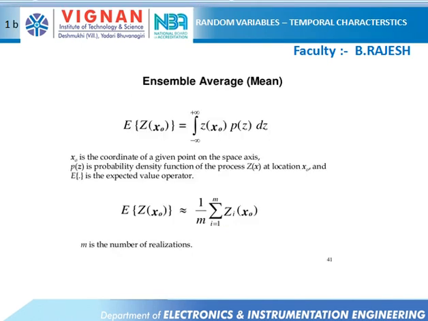Next, going to question number 1b, ensemble average. Ensemble average and time average both come under the mean, but the mean is divided into two parts. One is ensemble average, the second one is time average. So here the ensemble average formula is: expected value of z of x naught is equal to the integral from minus infinity to infinity of z of x naught, p of z, dz, where x naught is the coordinate of a given point of a space axis, and p of z is a probability density function.